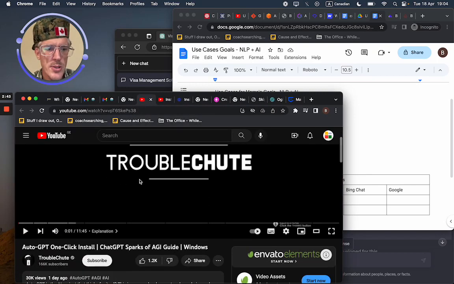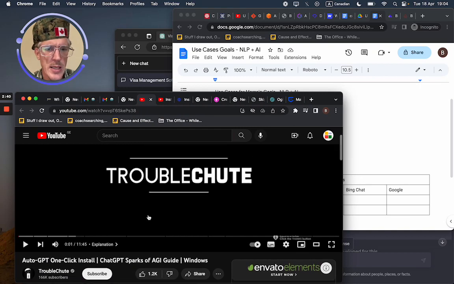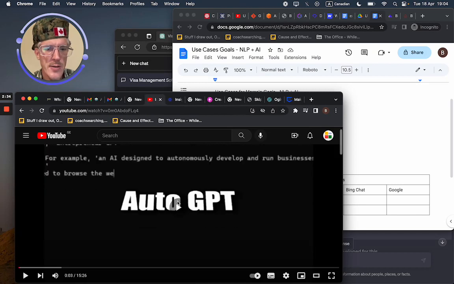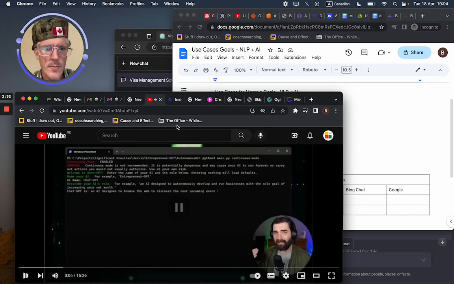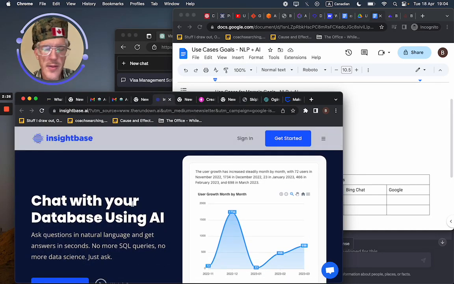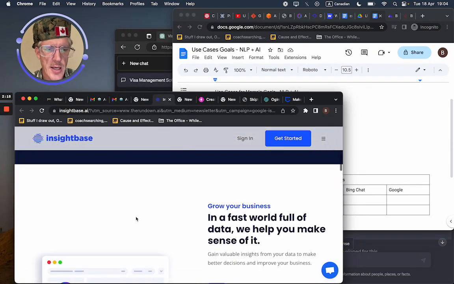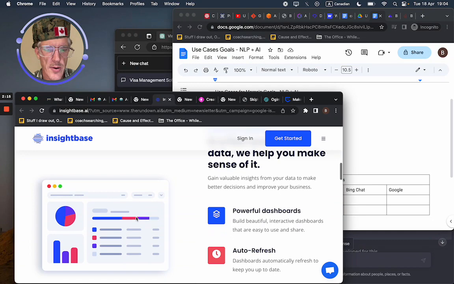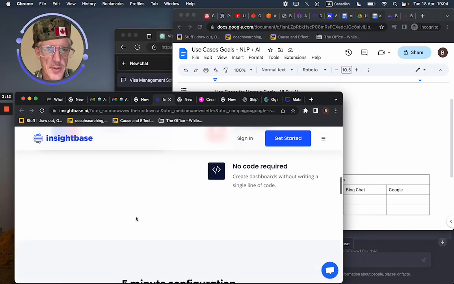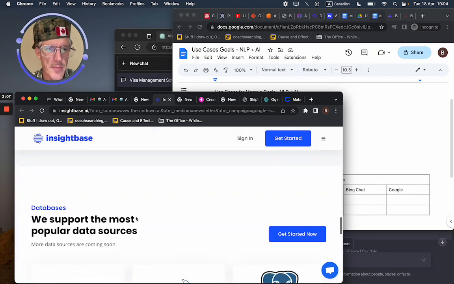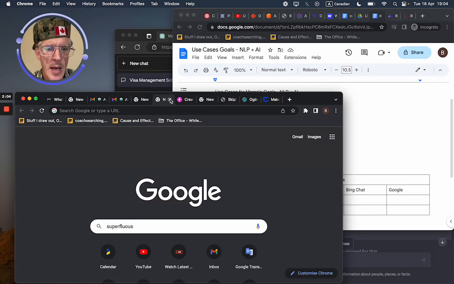Now here we have one person that's talking about Auto GPT. He goes through exactly how to create your Auto GPT. This is the one I showed you guys from yesterday. Another thing about auto binding, this is a company who goes into your database and then using AI they can pull out trends. So for Marcelo, maybe with your AI tool, it would be helpful if Mr. Turing could also go in and pull data from the database. So that's adding services.